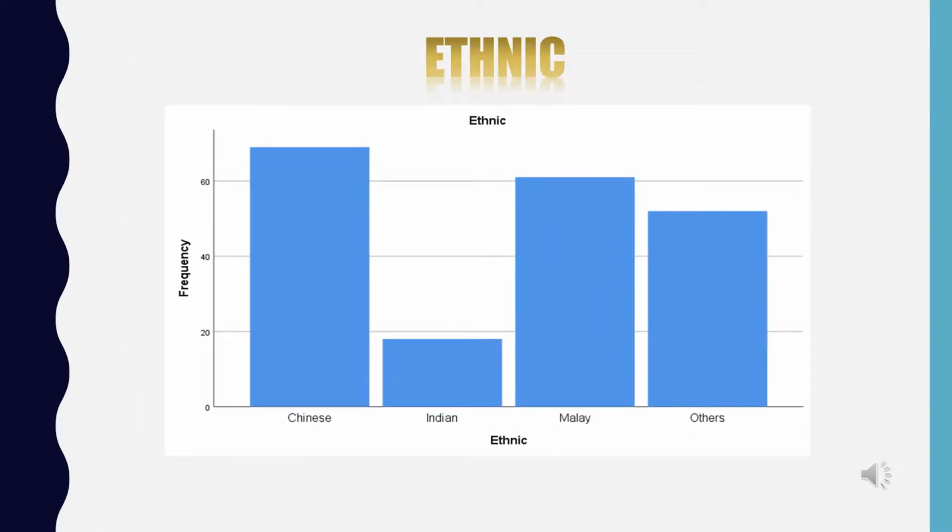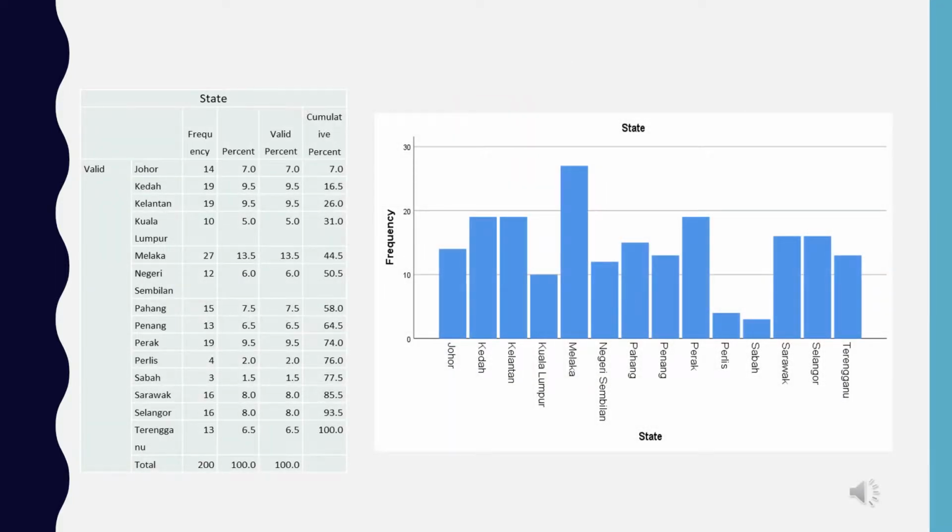Also for ethnic categories, consisting of Chinese, Indian, Malay and other, this level of measurement is nominal and the highest is Chinese and the lowest is Indian. The bar chart shows the state of SKS alumni from the sample we take, around 200, and the highest is Melaka and the lowest is Sabah.